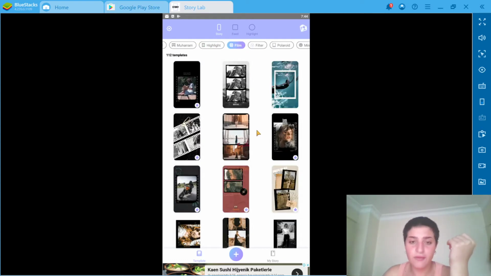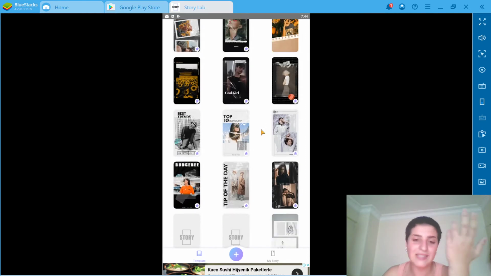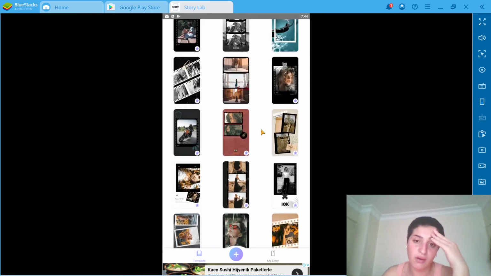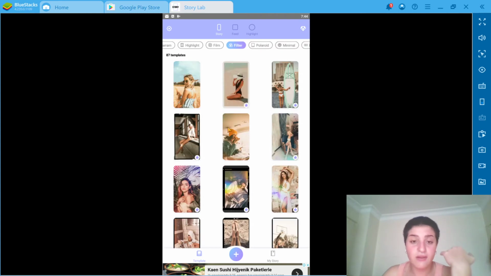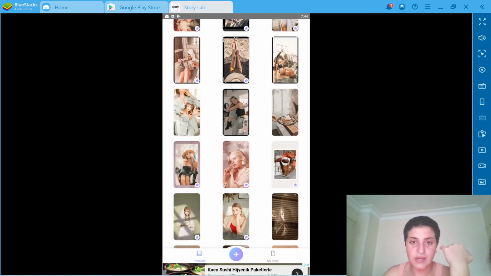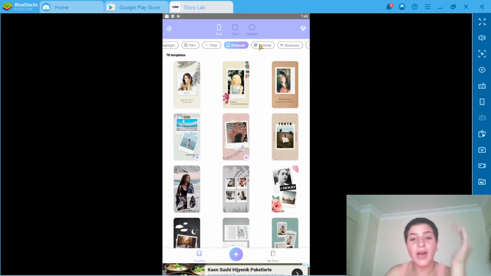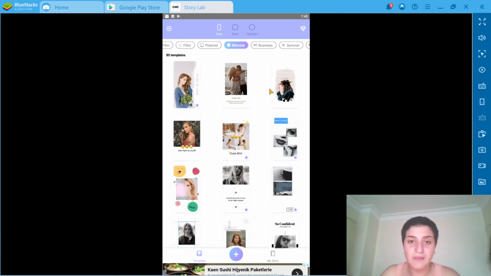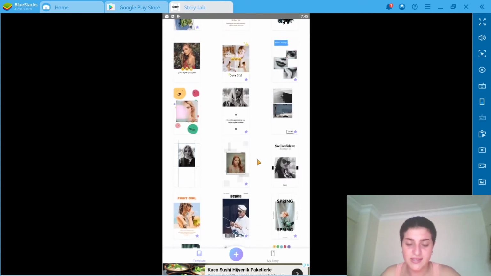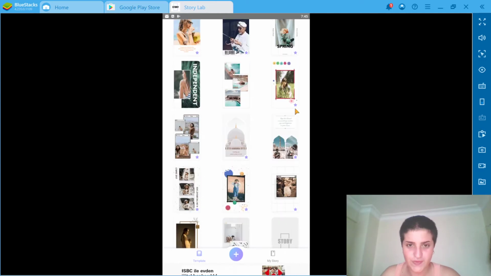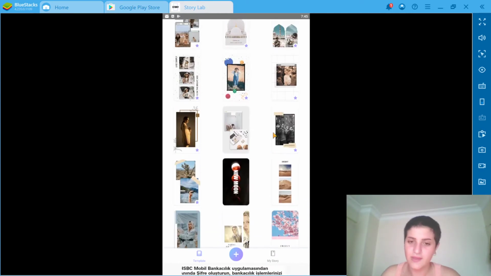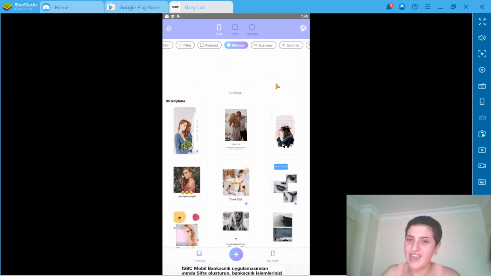And we have amazing filters. I love every one of them. There are filters we can use. You see, I like this one. We can make our pictures look like Polaroids from here, or we have some minimal designs. I like this one. Looks like Billie Eilish. You see, I love them.